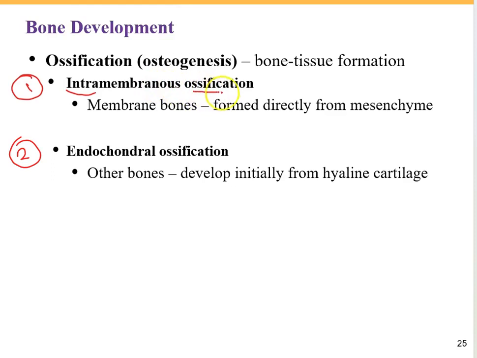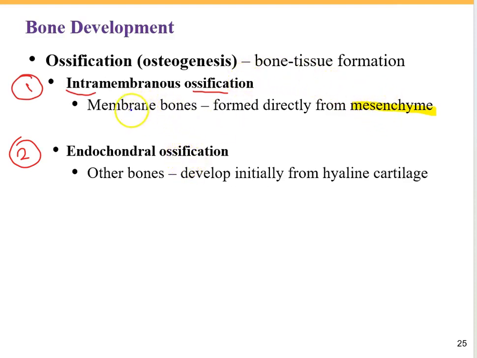Intramembranous ossification means that we should have a membrane in the embryo, which is called mesenchyme. So mesenchyme is a membrane of the embryo, and inside of this mesenchyme we're going to have the bone formation.